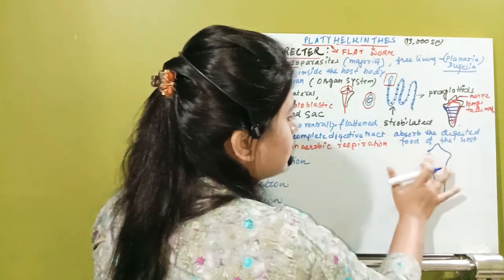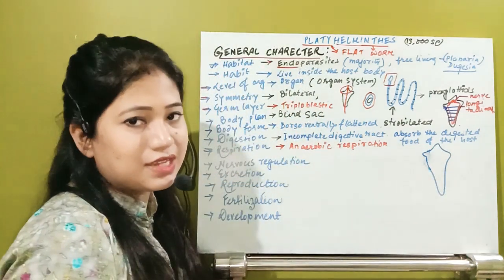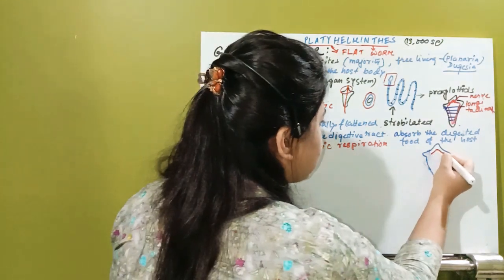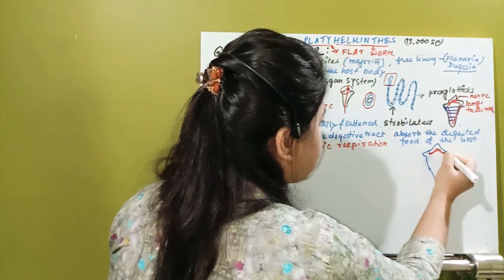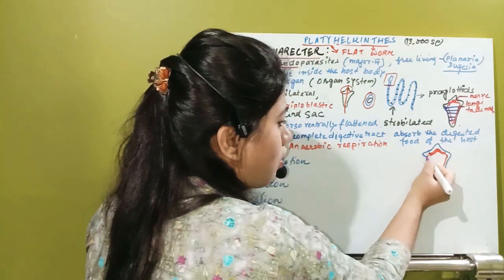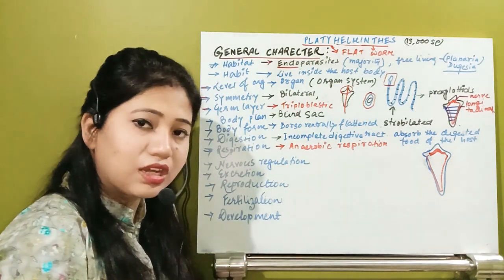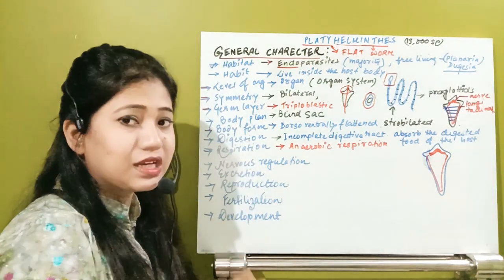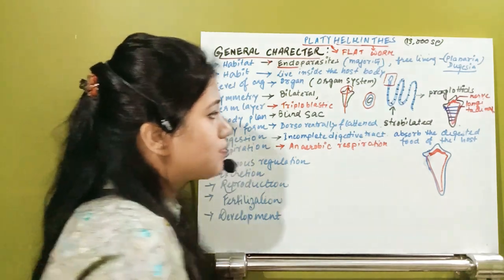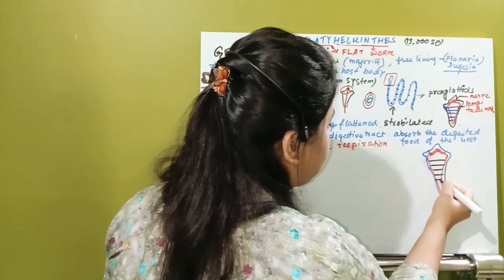So what is happening in them? First of all, cephalization is started. That means the head is developed. Here some concentrated nerves are present that form the head. Now some long nerves are present along the entire length of this organism. They are the longitudinal nerves. Now connecting these longitudinal nerves, they are going to have some transverse commissures like this, just like a ladder.